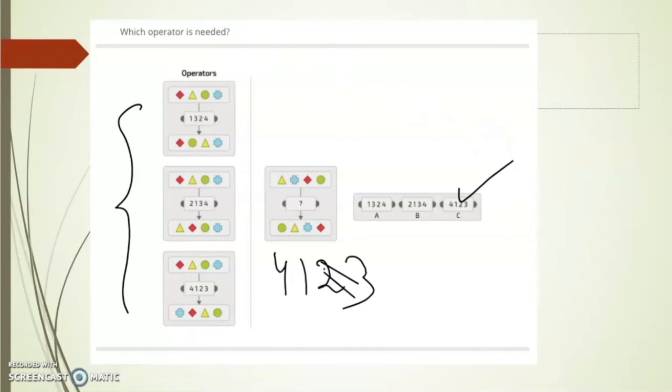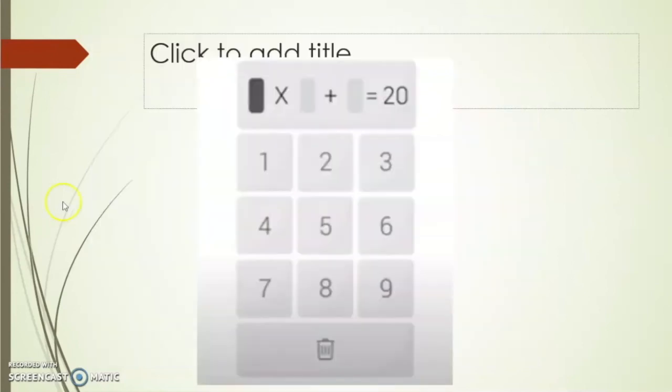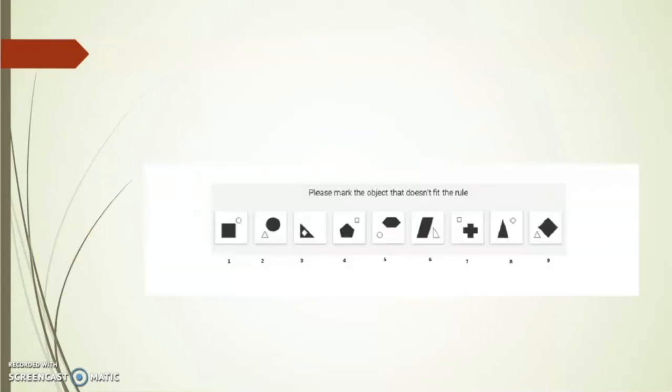Moving on, let us see what the next puzzles are. You might get a puzzle like this as well, people. You'll have operators, and you need to find out the numbers. For example, see, I have into, plus, and the sum should be equal to 20. What I can do is take 6 into 3 plus 2. So in this way, whatever possibility comes to your mind, just mark those things so that the puzzle will be completed. Or else you can get an odd man out like this as well.